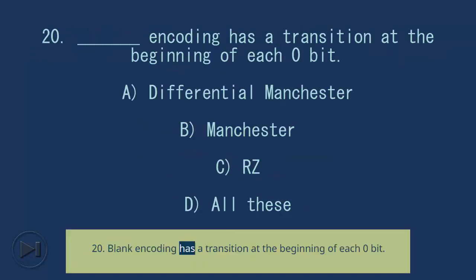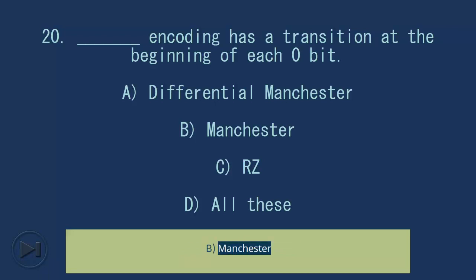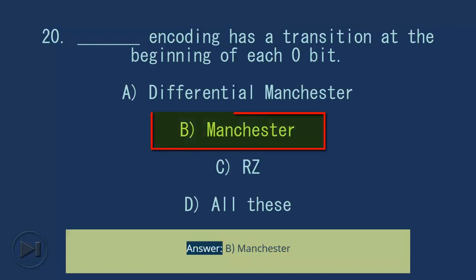20. Blank encoding has a transition at the beginning of each 0 bit. A. Differential Manchester. B. Manchester. C. RZ. D. All of these. Answer, B. Manchester.